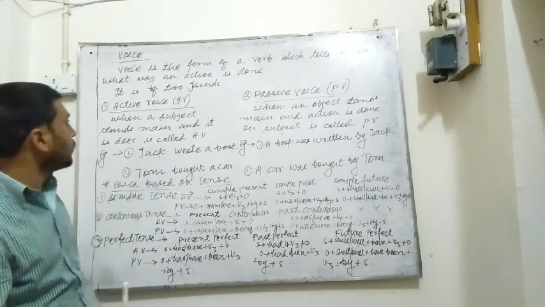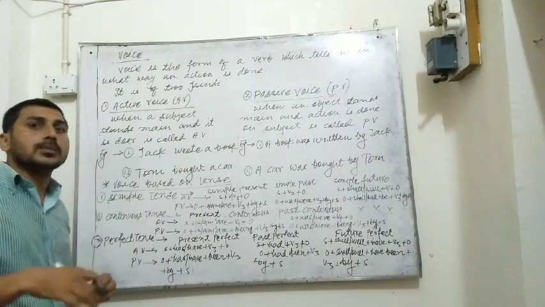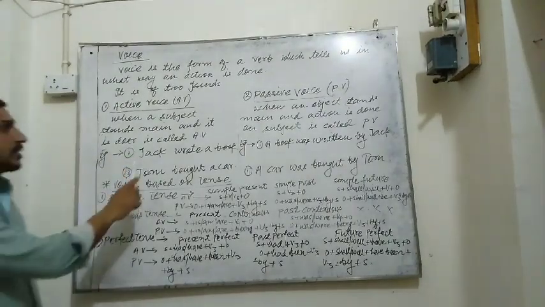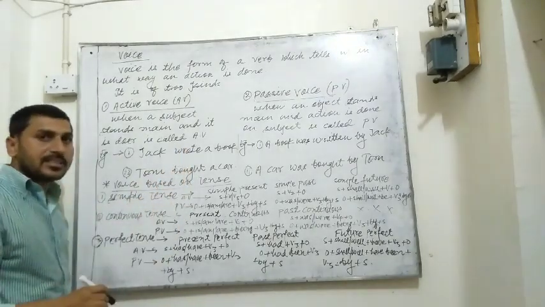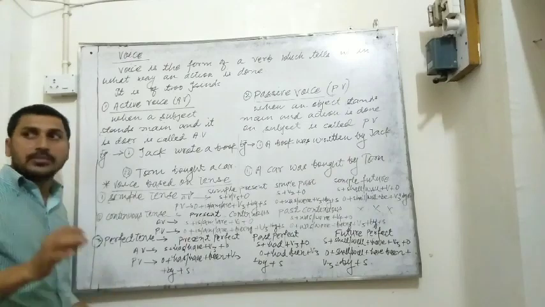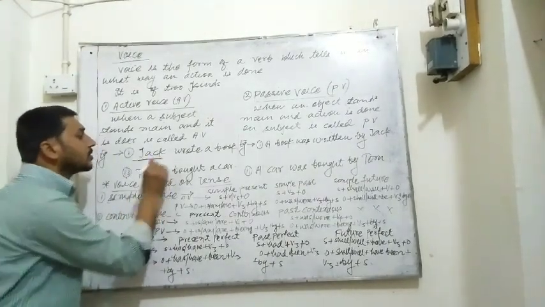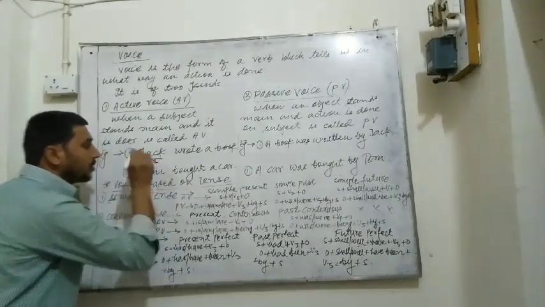Clear? So first, to understand active voice, we will see it through an example. The first example is: Jack wrote a book. In this sentence, we will find at first the subject. The word Jack is subject.